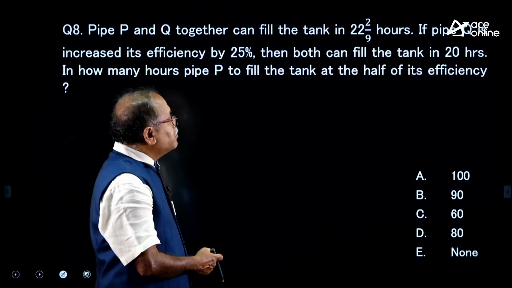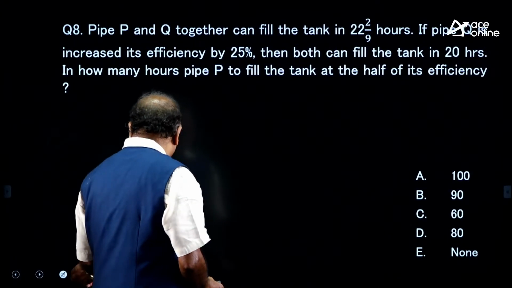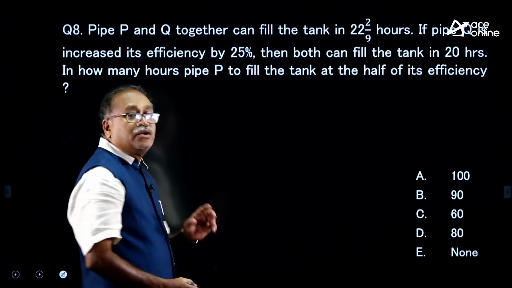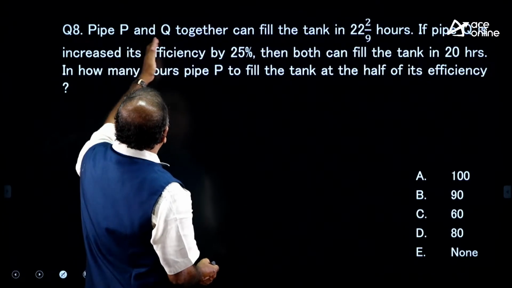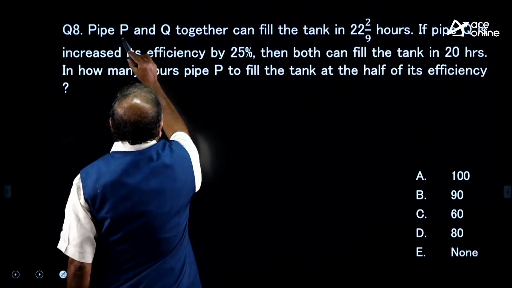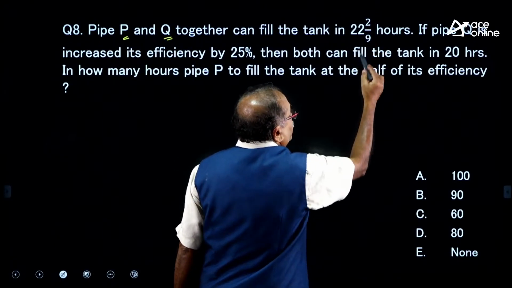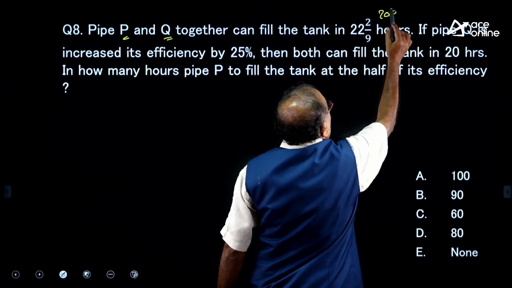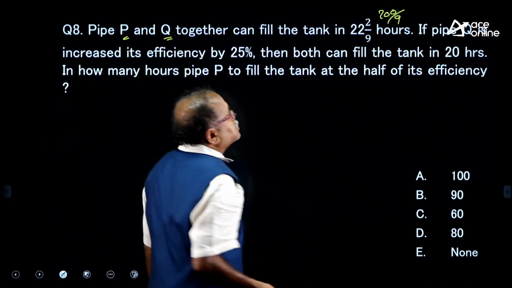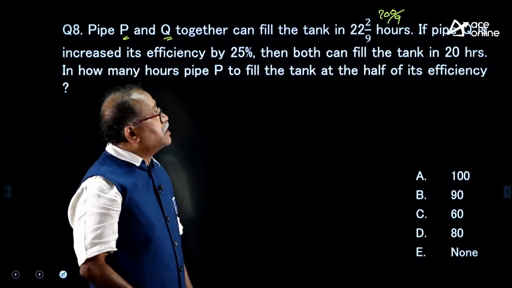The next question on the board is this. I will read this question and then see if either you will answer it or else you will be learning the question. Now, here pipe P and Q together can fill the tank in 22 2 by 9, which is nothing but 200 by 9 hours.